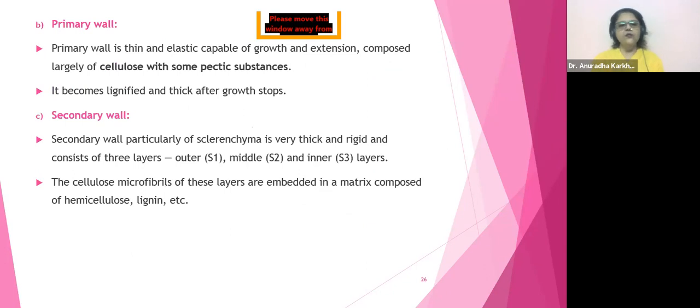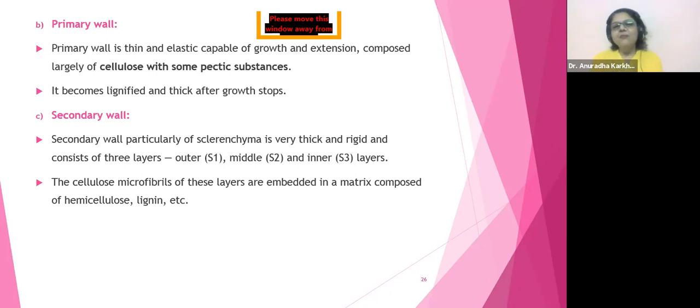Primary wall is thin, elastic, capable of growth and extension, composed largely of cellulose and pectic substances. It becomes lignified and thick after the growth stops, which we saw already. Secondary wall was particularly of sclerenchyma. It's going to be very thick and rigid, and it consists of S1, S2, and S3.